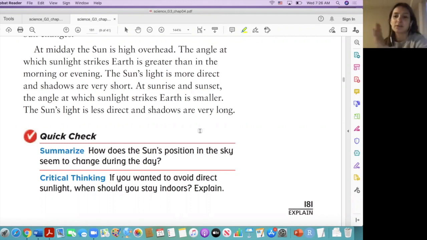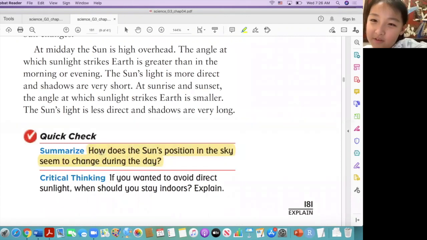East, west, north, south. Do you know the answer? So like this, to west and all the way to east.